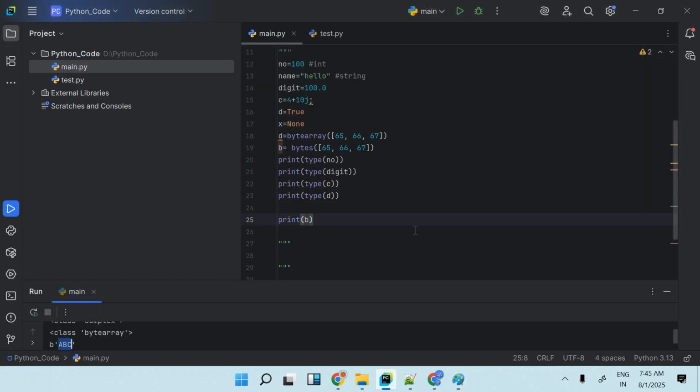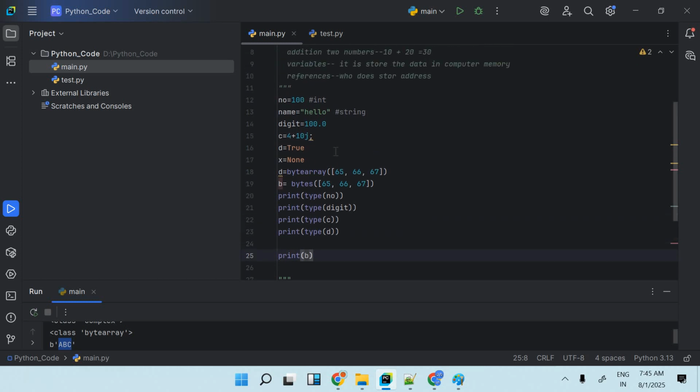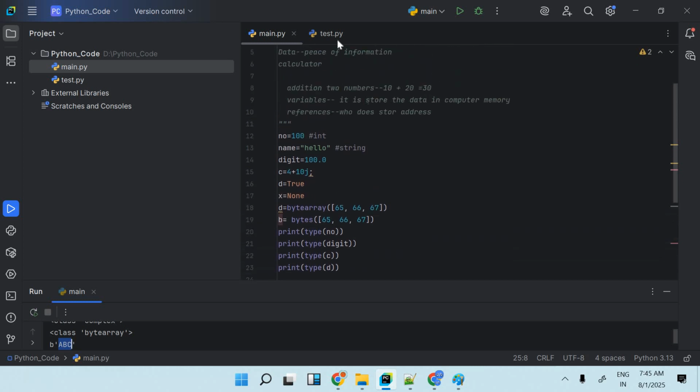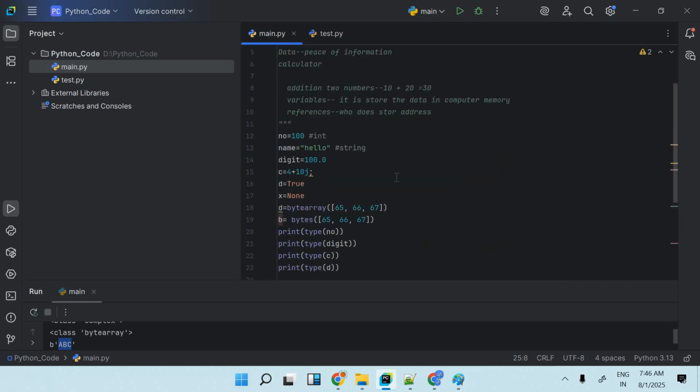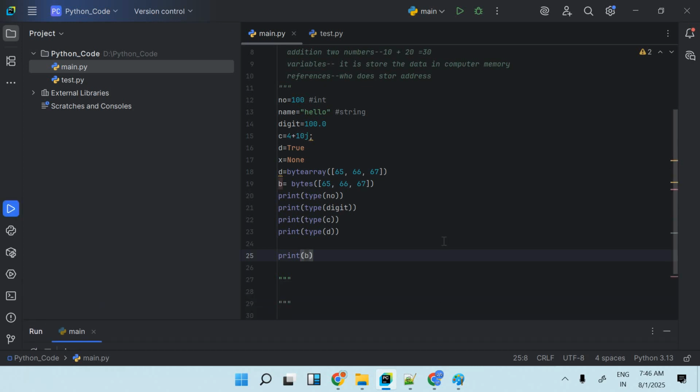Okay, so that is the main thing about Python regarding data types. Same as all the data types: bytes we have, bytearray we have, list we have, tuple we have, set we have, frozenset we have, and dict we have. They are all different data types which represent multiple values. They all store values in the form of a reference only. Here this will be the reference, and they will point to a different block. Clear? So these are the data types that we have covered.